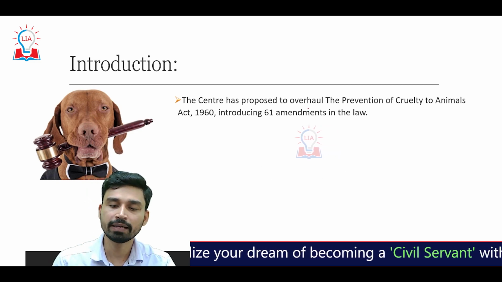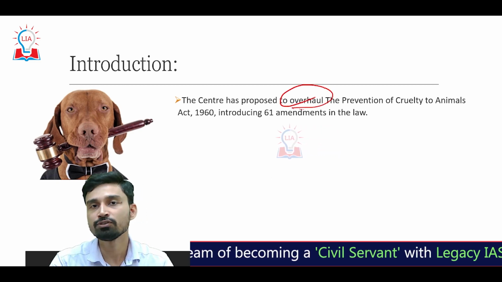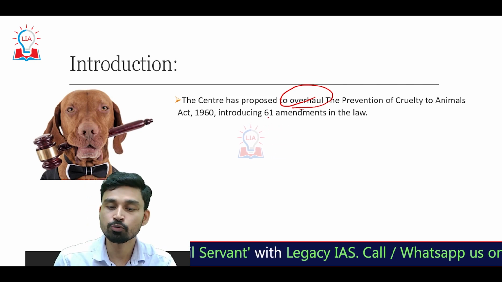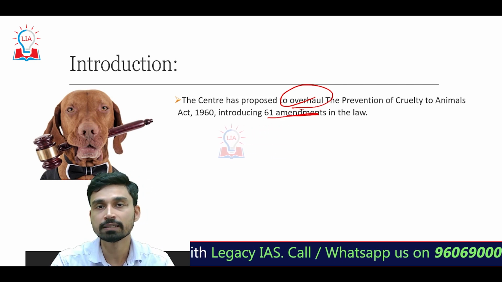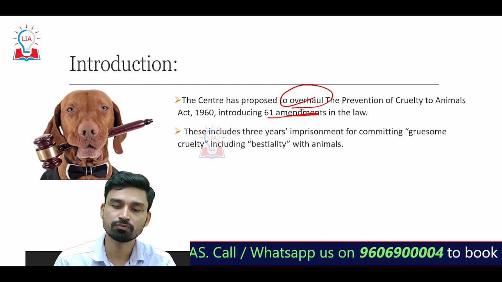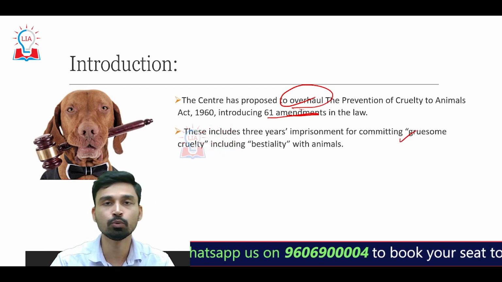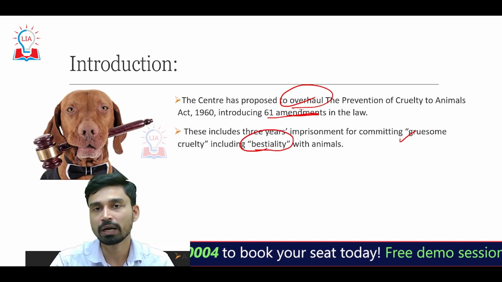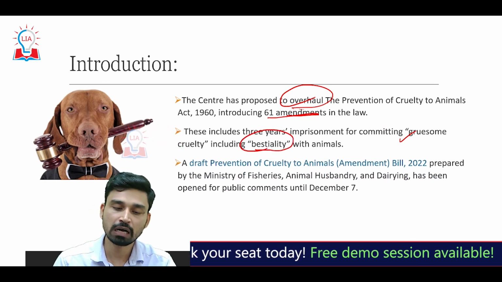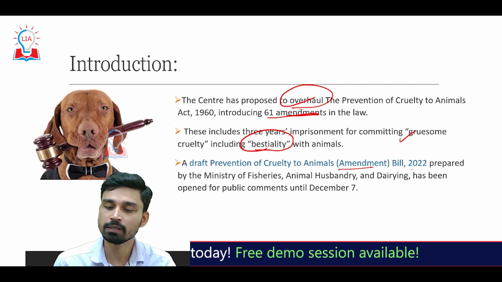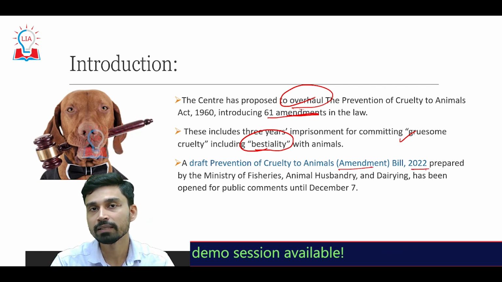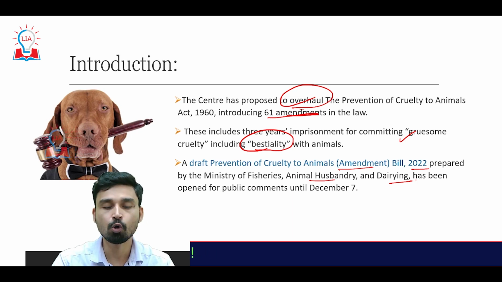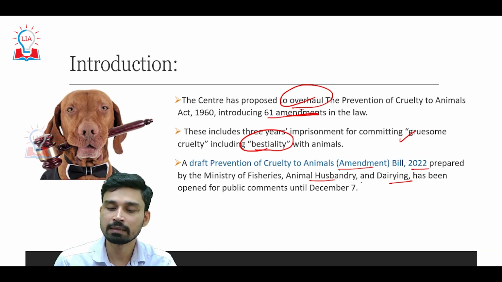So the central government has proposed to overhaul the existing Prevention of Cruelty to Animals Act 1960 and introduce 61 new amendments in the law. These include 3 years imprisonment for committing gruesome cruelty as well as including bestiality as a crime against animals. This draft Prevention of Cruelty to Animals Amendment Bill 2022 has been prepared by the Ministry of Fisheries, Animal Husbandry and Dairying and has been open for public comments until December 7.